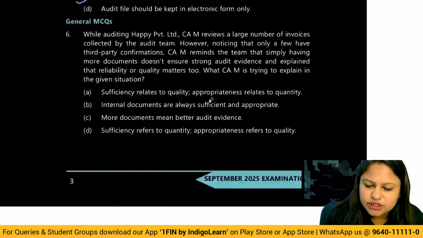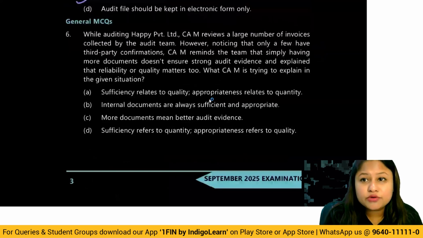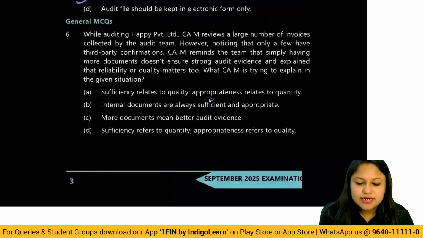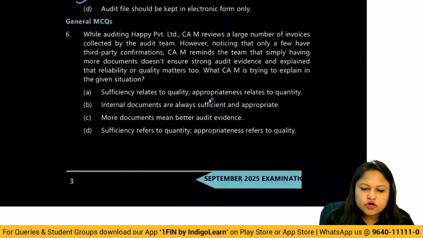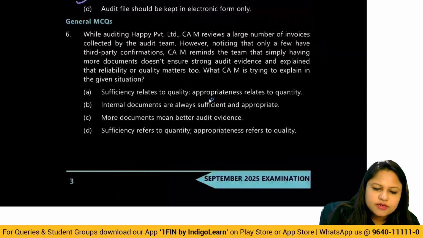Internal documents are always sufficient, appropriate? Wrong. When you read about reliability, you know that external evidences are more reliable than internal. Internal documents could be reliable if internal controls are good. Correct? Then more documents means better evidence? No, if you have thousands and you don't have quality evidence, then in that case also it is not working. Sufficiency refers to quantity, appropriate refers to quality. This is the answer. Because in SA 500 we discuss the concept of sufficiency and appropriateness. Sufficiency is quantity, appropriateness is quality.